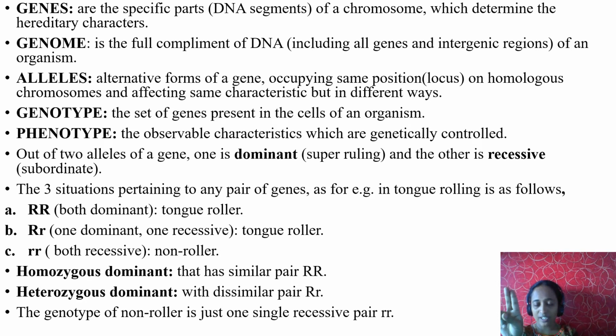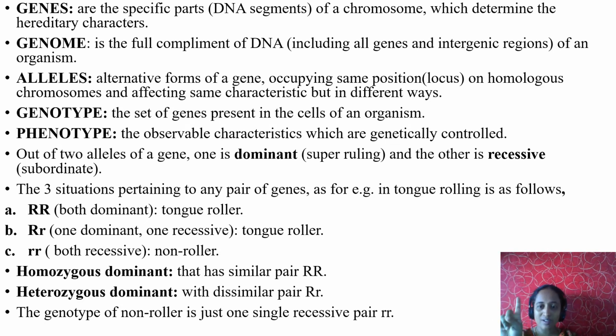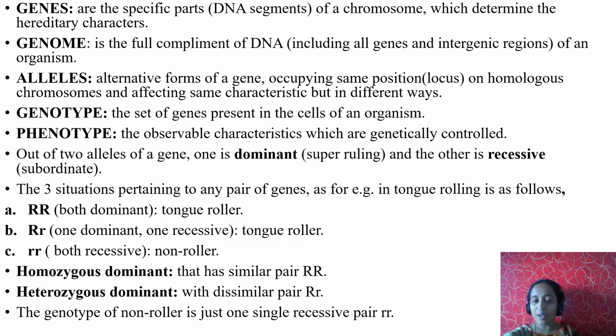If you possess both capital R, then you can roll your tongue. If you possess one capital R and one small r, still you can roll your tongue. Why? Because capital R is dominant against small r. But if you possess both the small r's, then you cannot roll your tongue.